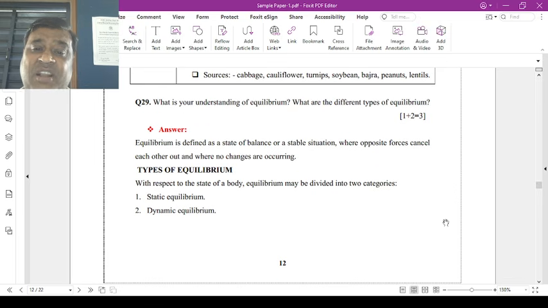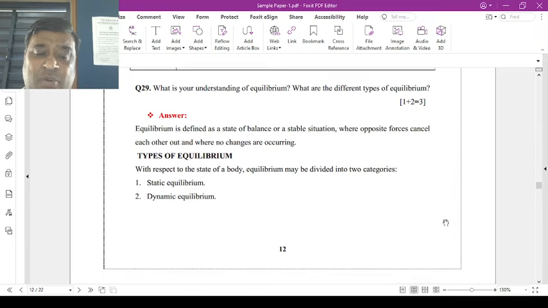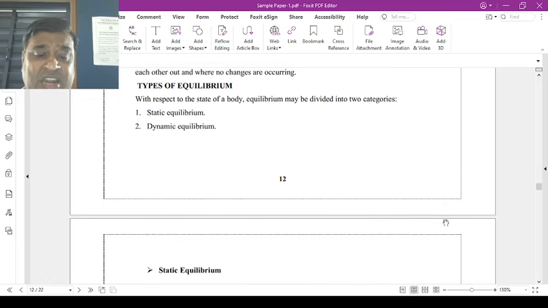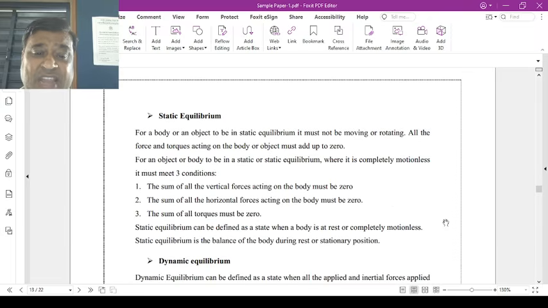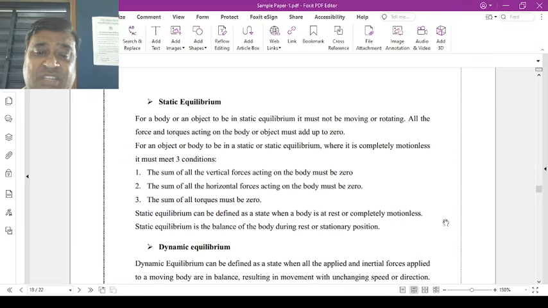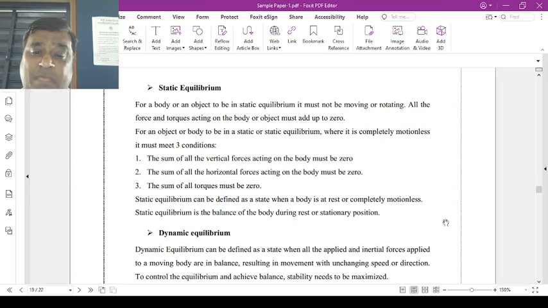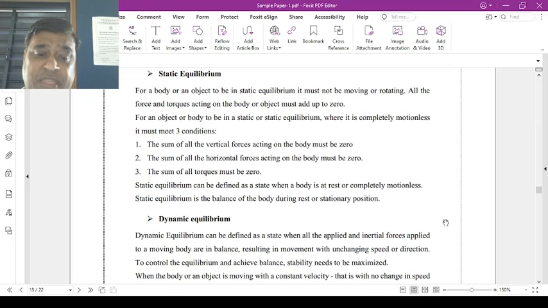Question number 29. What is your understanding of equilibrium and what are the different types of equilibrium? Equilibrium क्या है? Equilibrium is defined as the state of balance or stable situation where the opposing forces cancel each other out and where no changes occur. There are two different types of equilibrium, static and dynamic. Now static, there are three different conditions जहाँ पर vertical force can be 0, horizontal force can be 0 and torque, means rotational forces, can be 0.